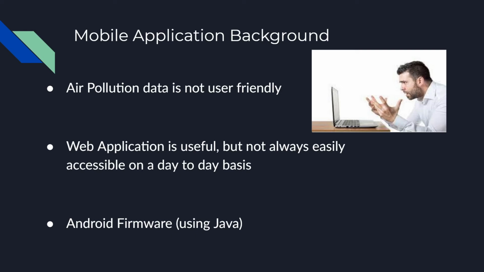So moving on, we are going to be talking about the mobile application and a little bit of background as to why we decided to make it. To begin with, air pollution data is not very user-friendly. There are a lot of definitions people are unfamiliar with, and it can sometimes be hard to make sense of all these numbers and data. There are web applications that can be useful, but they're not always easily accessible, and the average person might not have access to a computer at any given time, or might not have a computer, which is something to also account for. So we decided to make a mobile application using Java to create an Android-based app that will be able to display this air pollution data effectively and efficiently. Next slide, please.